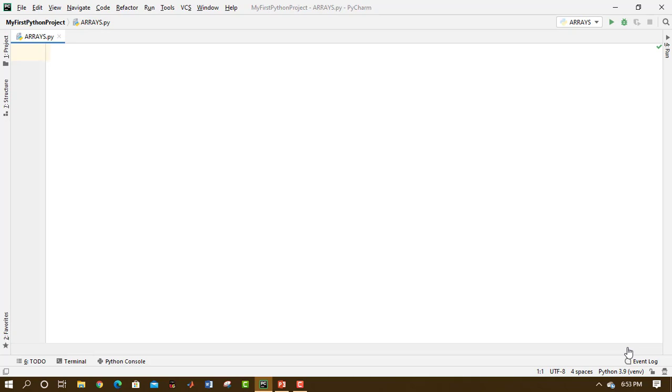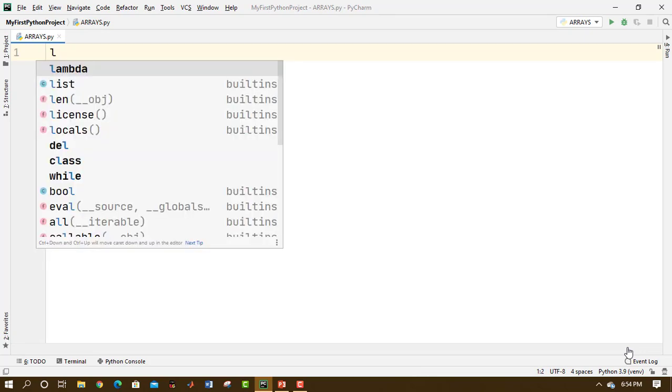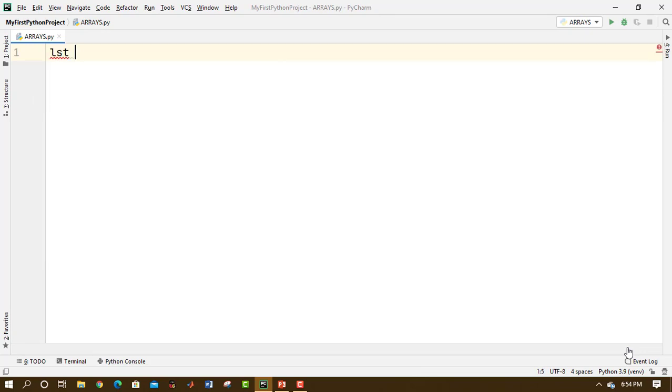So now the major question that arises is how to use arrays. We won't be getting this array by default in Python. For example, if I want to create a list, I can simply do this: list is equal to, and in the square brackets, I can simply create a list and print that list. That means I'm getting a list data type in Python by default. But that is not the case with arrays.